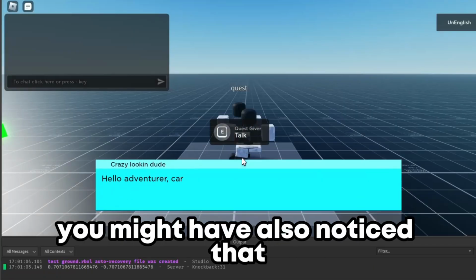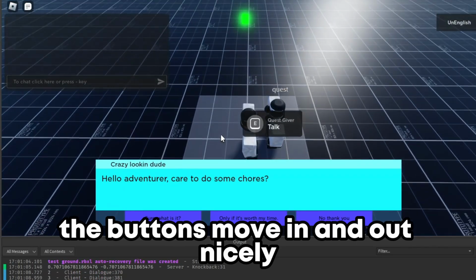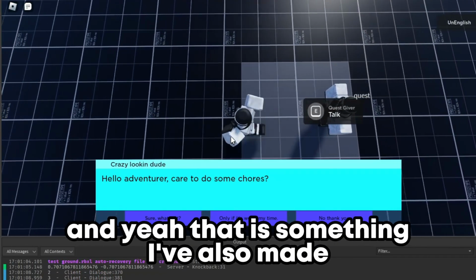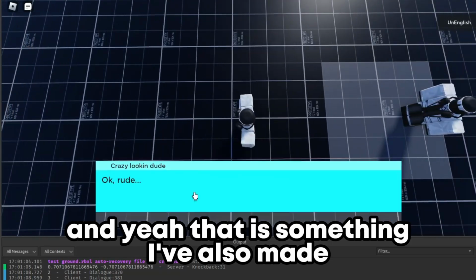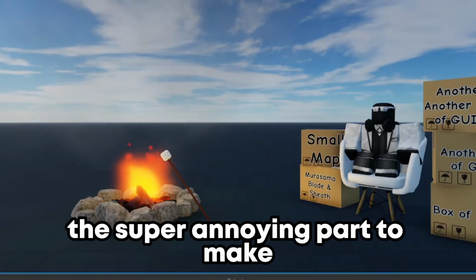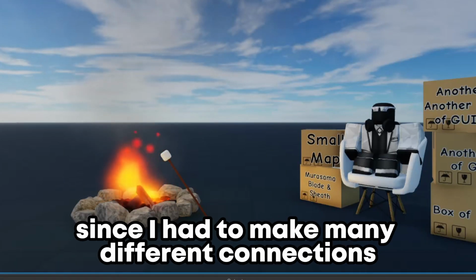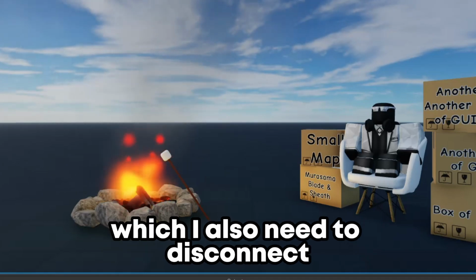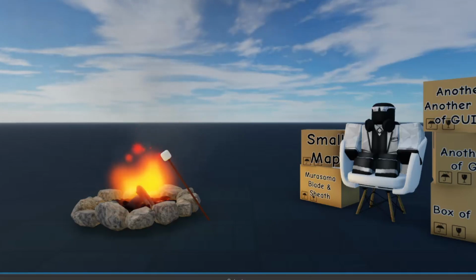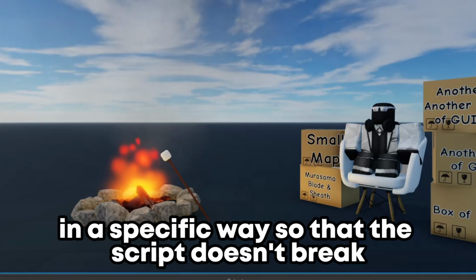You might have also noticed that the buttons move in and out nicely when starting the dialogue, and yeah, that is something I've also made. And the moving dialogue was the super annoying part to make, since I had to make many different connections which I also need to disconnect under certain conditions. And those conditions have to be checked in a specific way so that the script doesn't break.